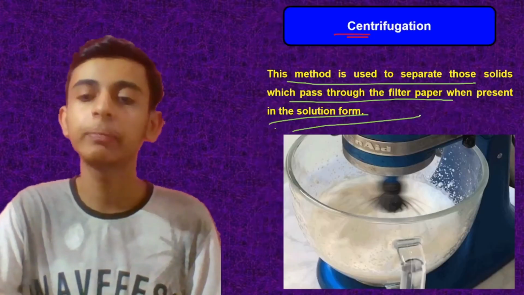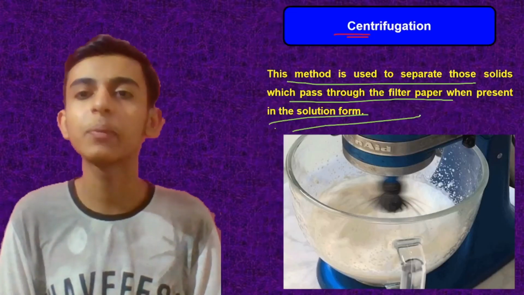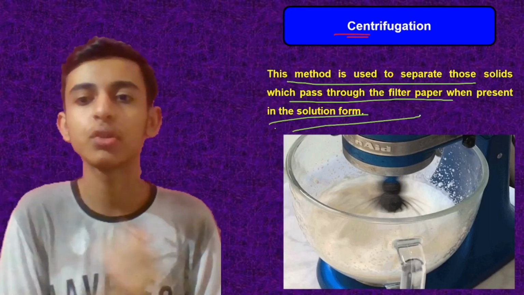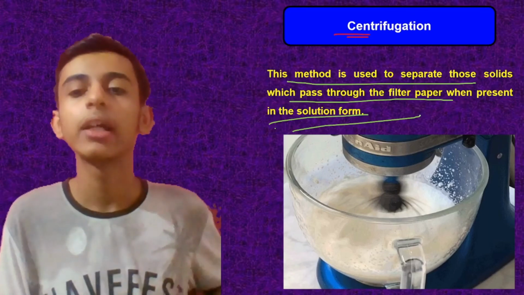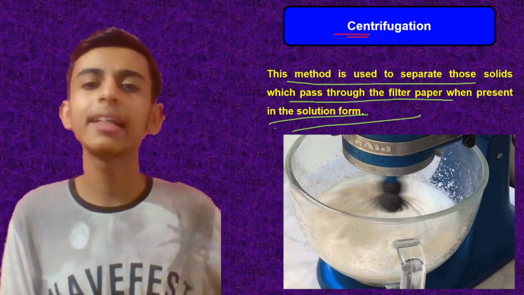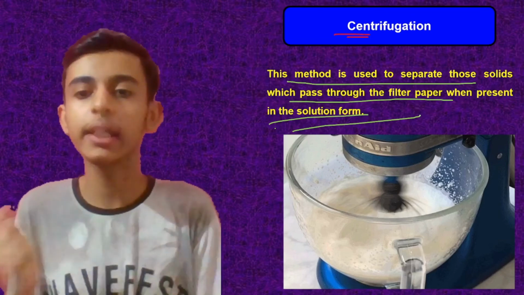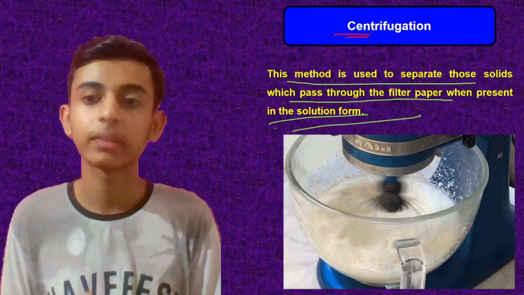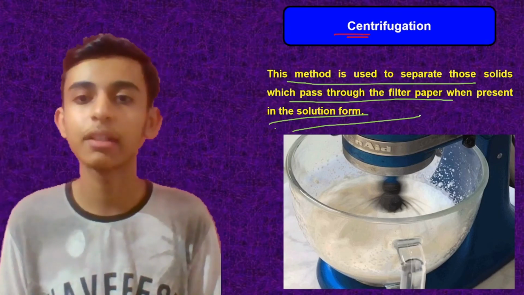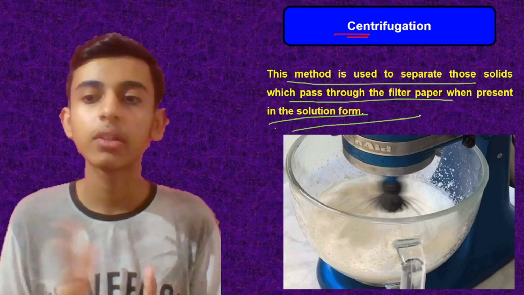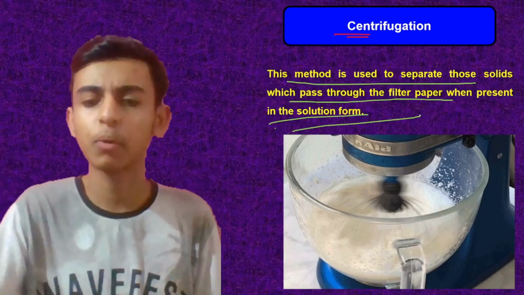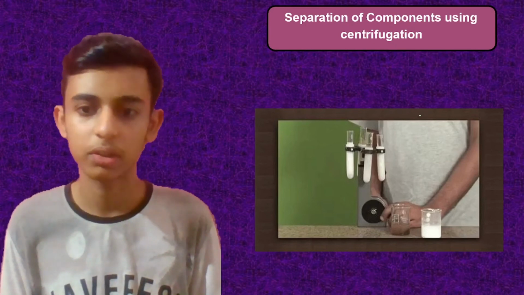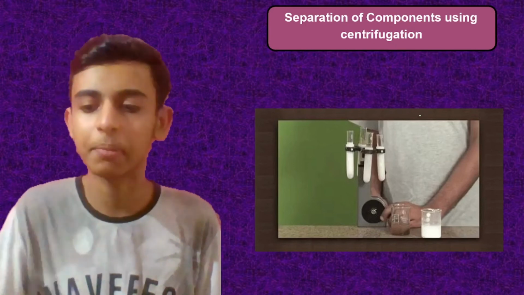See, what do we do? Suppose we have a centrifuge, or if you have that stick by which you churn something, you churn that colloid. Basically it's for the separation of colloids. So when you churn it, then what happens? The lighter particles come at the top and denser particles are forced to settle at the bottom. So lighter particles are at the top, denser at the bottom. In this manner you can easily separate that out. So using centrifugation you can definitely separate that out.